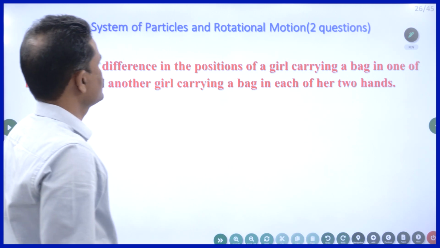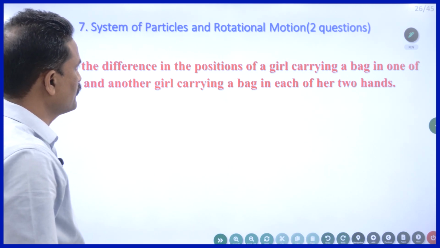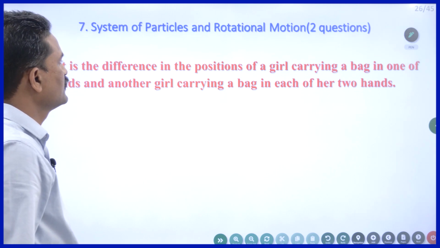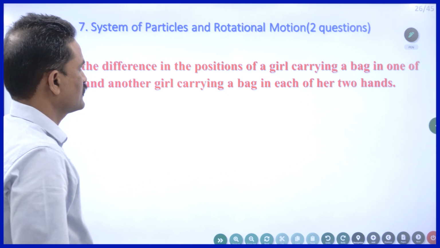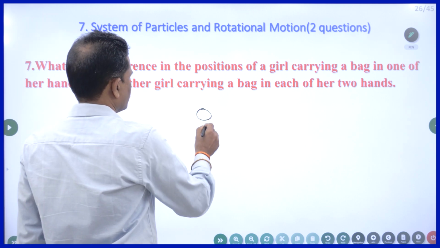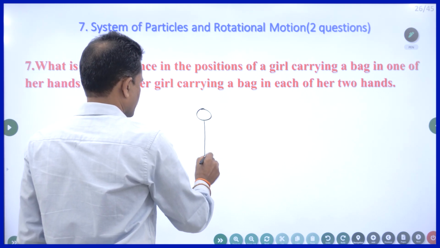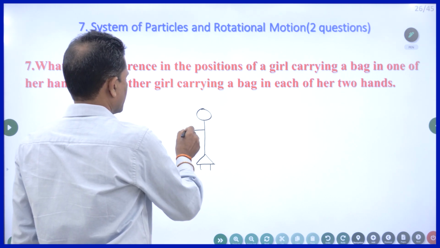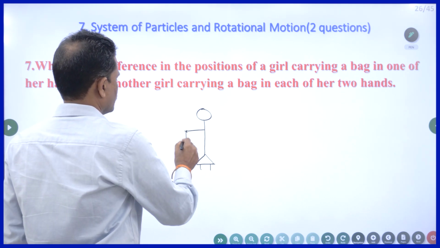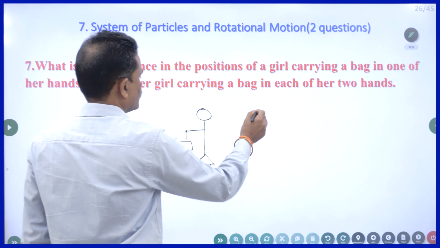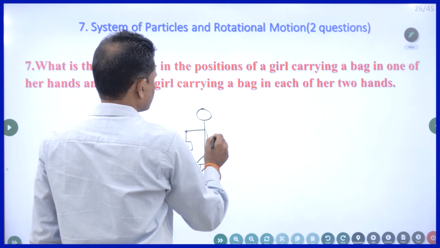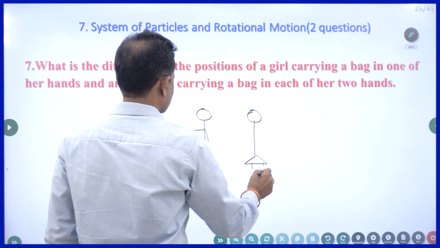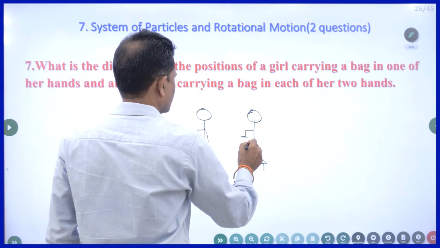What is the difference in the positions of a girl carrying a bag in one of her hands and another girl carrying a bag in each of her two hands? So, a girl carrying one bag, another girl carrying two bags in her two hands.